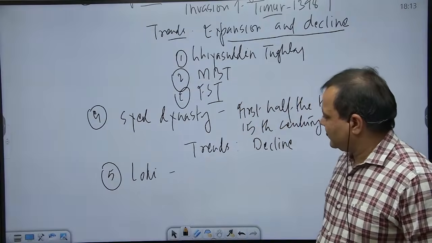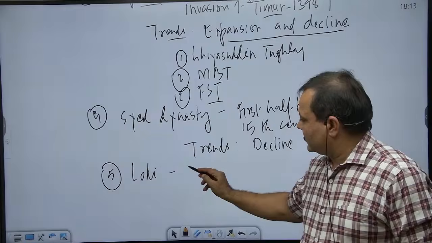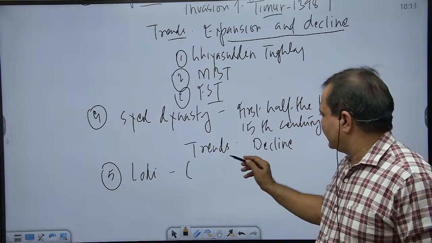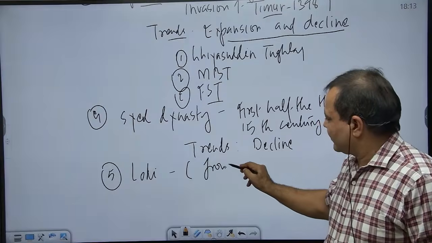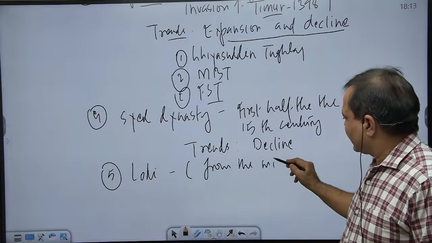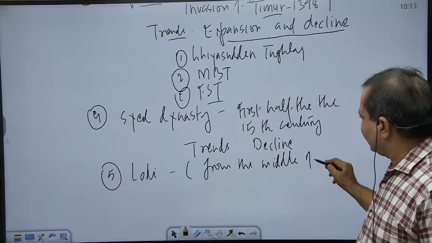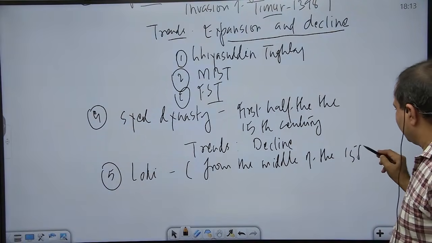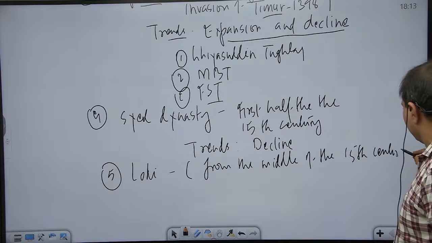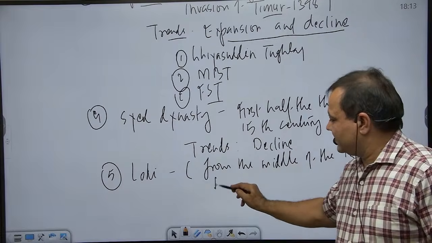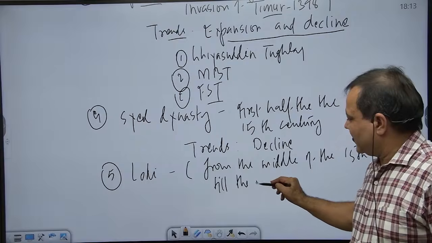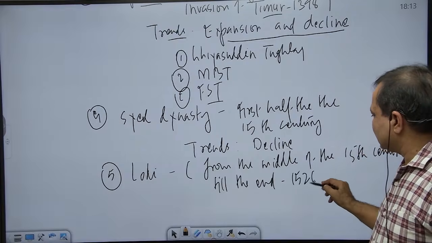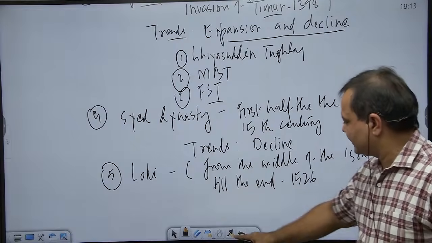And if we take note of the chronology, the remaining part is from the middle of the 15th century till the end. Till the end simply means 1526, when we have the invasion of Babur.